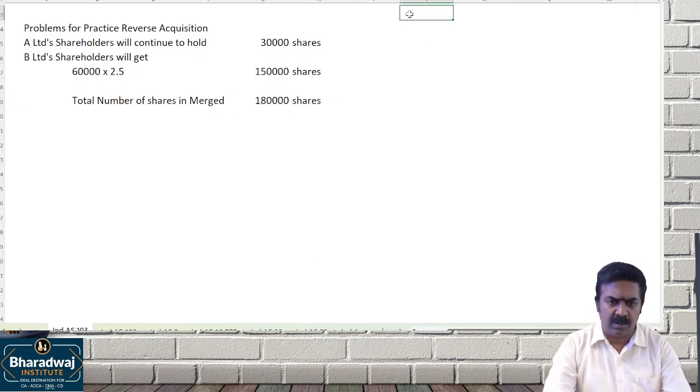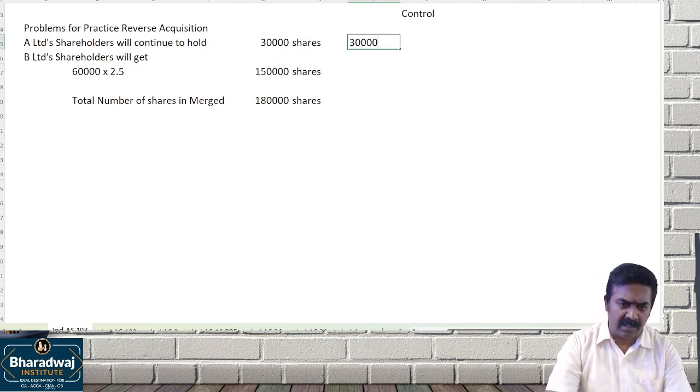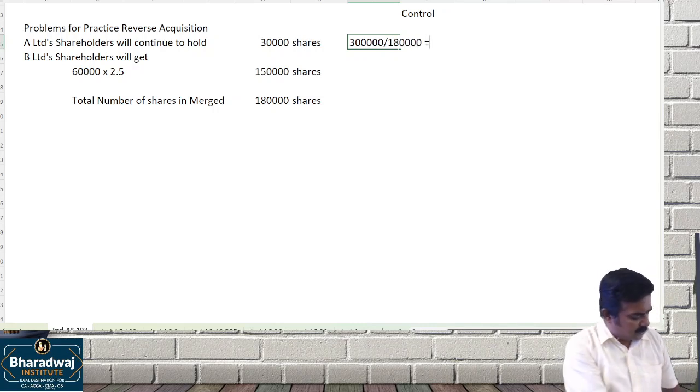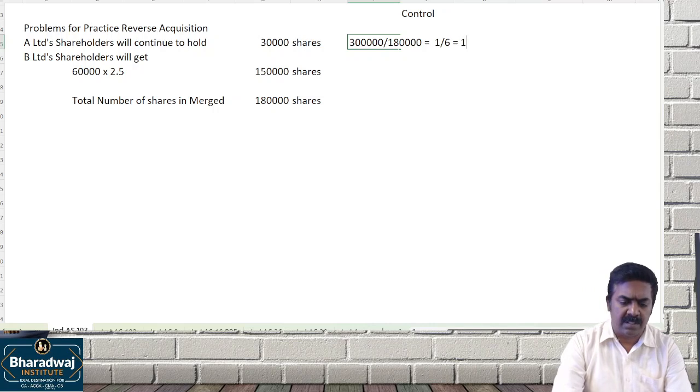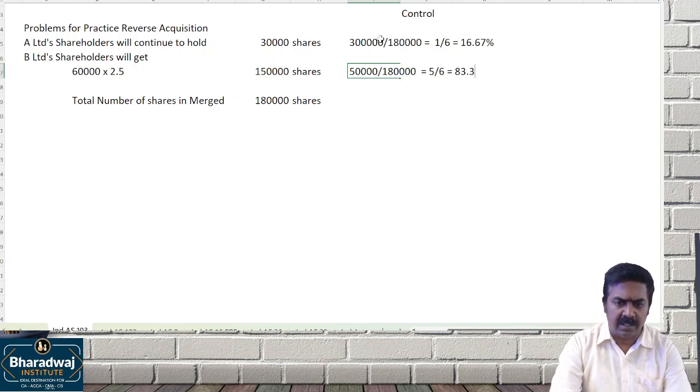So from control perspective, 30,000 out of 1,80,000. How much percent control? How much percentage control is with first company? 1 by 6, to be 16.67%. Then 1,50,000 out of 1,80,000, 5 by 6, you can say 83.33% control.